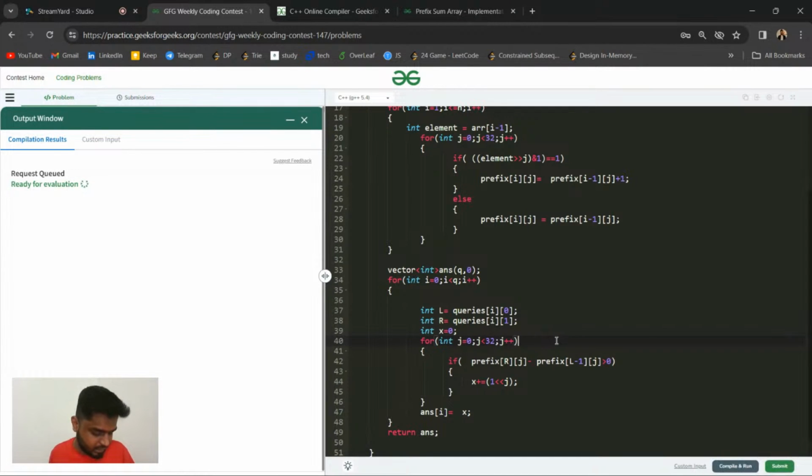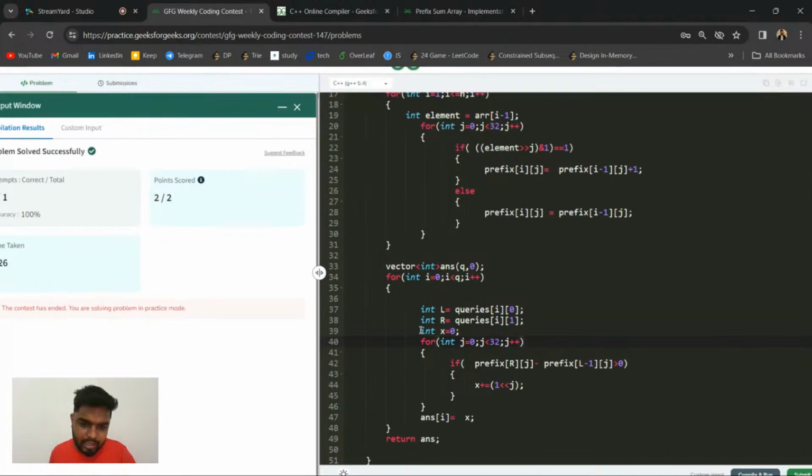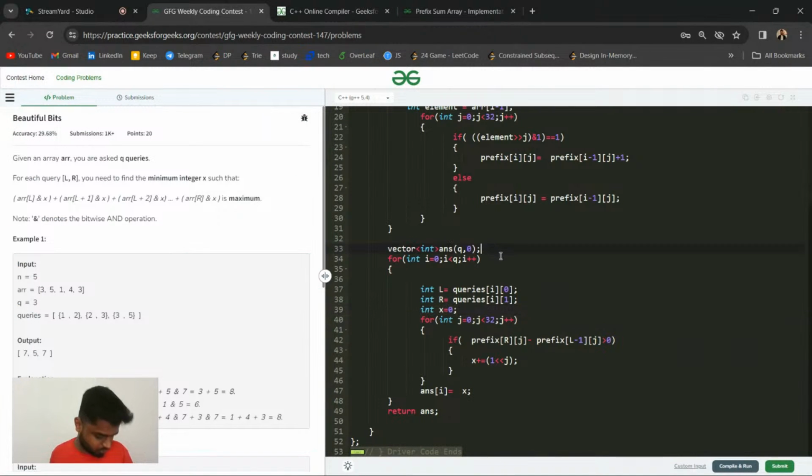Let's try and submit. Let's see if it gets accepted. Yeah, it gets accepted. You have to reduce it to 0. Every time you can see now it is becoming 0. So you can see it gets accepted as well. So is this problem clear to everyone, guys? Please write yes or no.